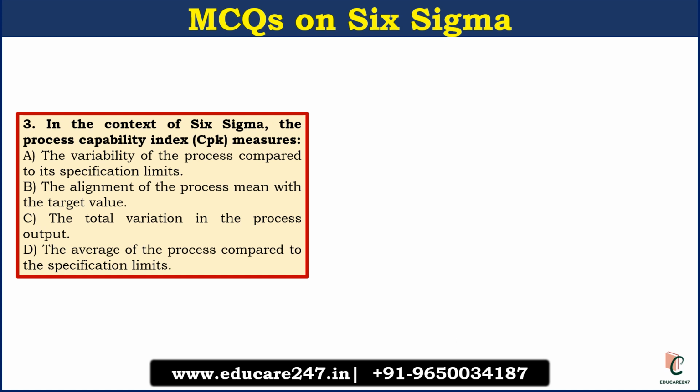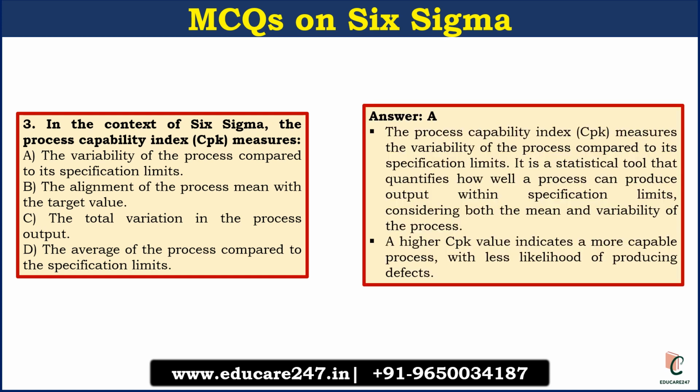The next question is, in the context of Six Sigma, the process capability index measures. The answer is the variability of the process compared to its specification limit. Basically, it is a statistical tool which tells us how well a process can produce output within the specification limit. If the CPK value is higher, it means it is less likely to get a defective product. So you have to remember this.